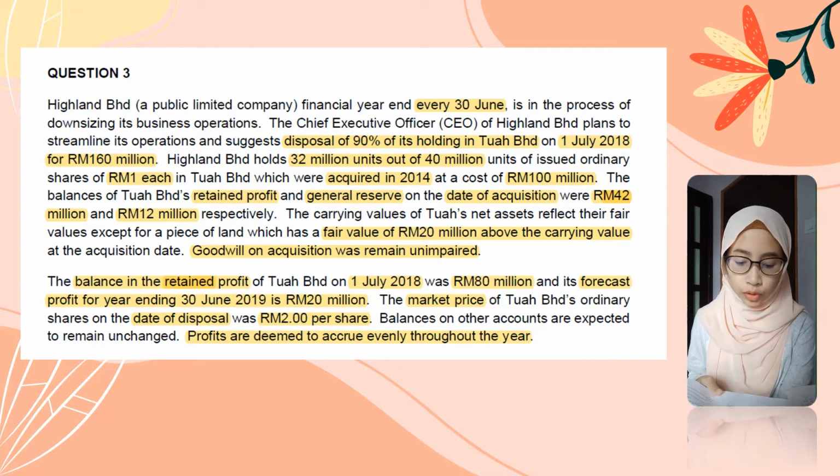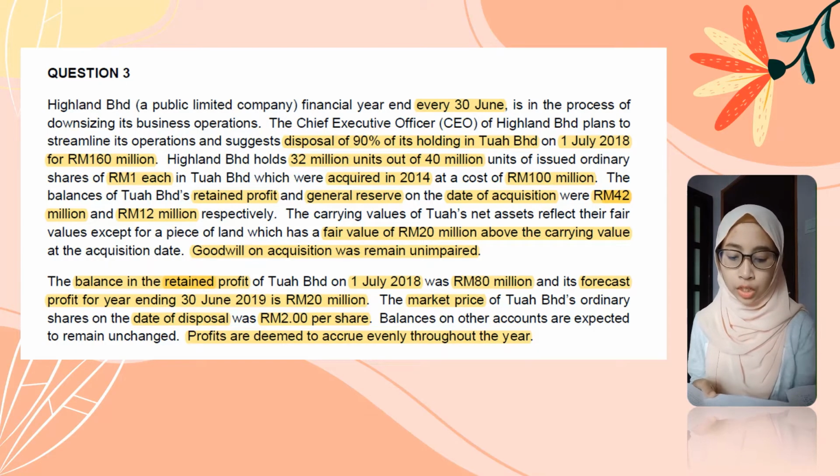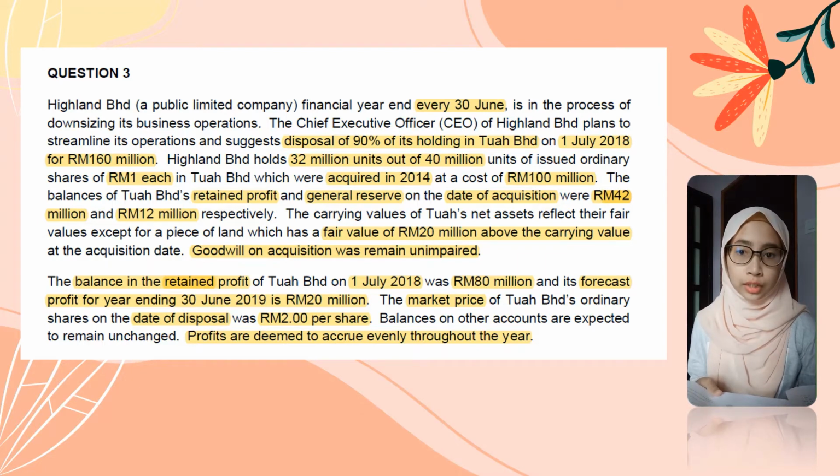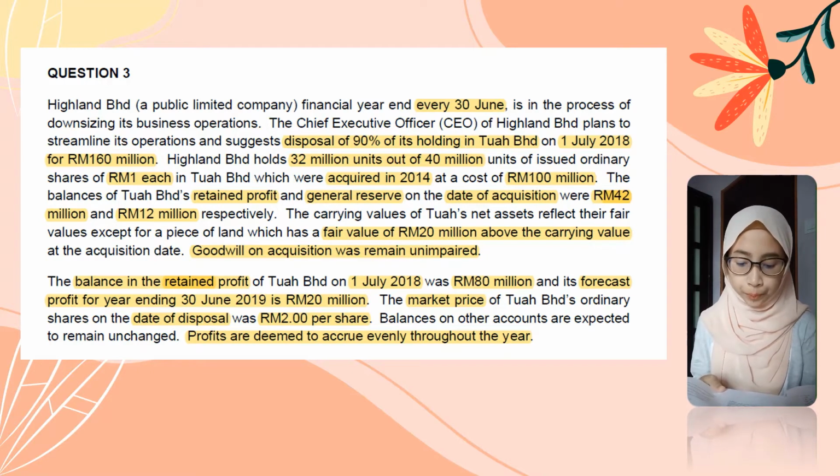The Chief Executive Officer of Highland Berhad plans to streamline its operations and suggests disposal of 90% of its holding in Tuah Berhad on 1 July 2018 for 160 million. 1 July 2018 is the date of disposal and the proceeds received is 160 million.